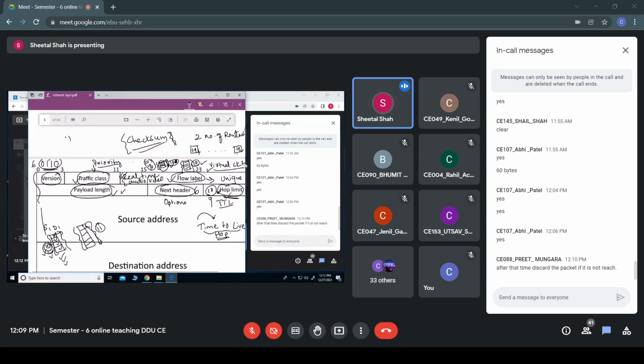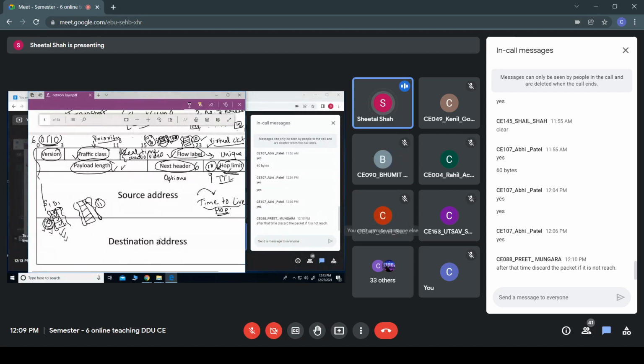So the transport layer takes care of the checksum, and it is avoided in the IPv6 header. Then we have the source address as well as destination address, each of 128 bits. Understood all of you? The header part?